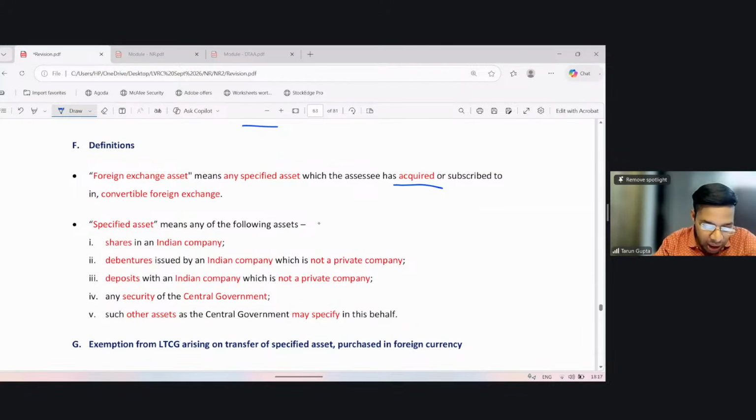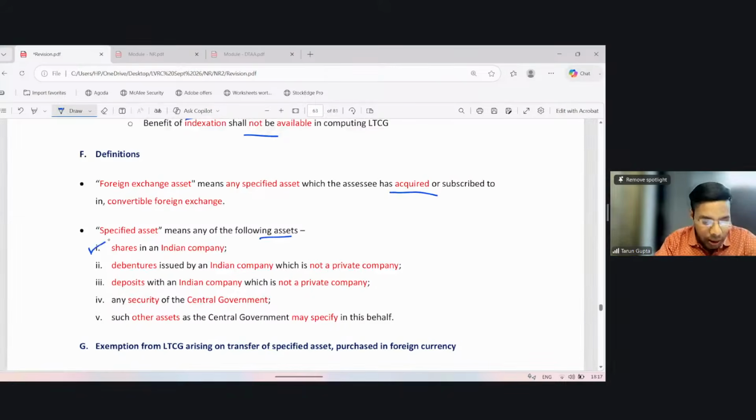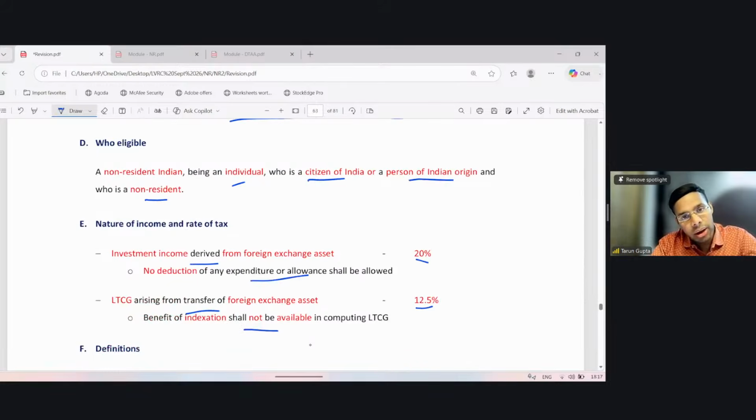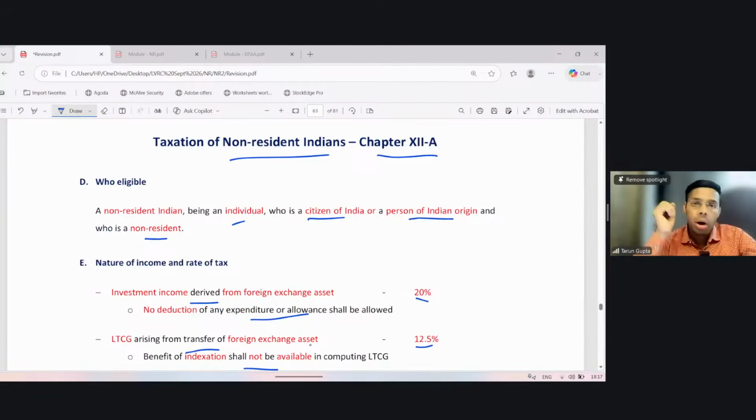Specified asset means any of the following assets: shares in an Indian company, debentures issued by an Indian company which is not a private company, deposit with an Indian company which is not a private company, any security of the central government, such other asset as the central government may specify. If any of these assets was issued, subscribed or purchased in foreign convertible exchange, then such assets shall qualify as foreign exchange asset, and income from such foreign exchange asset shall be eligible for taxation under chapter 12A.